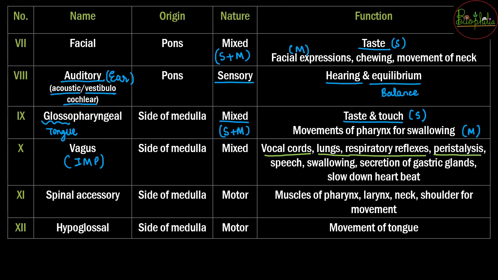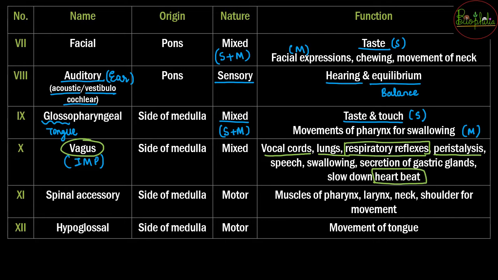So very important body controls are going to be under this: that is your respiratory system, meaning your lungs, and the other one is your heart, and even part of the digestive system. So three systems are involved because of the vagus nerve. That makes it a very important nerve from the cranial nerves aspect.